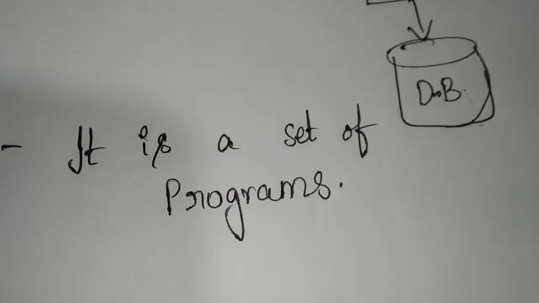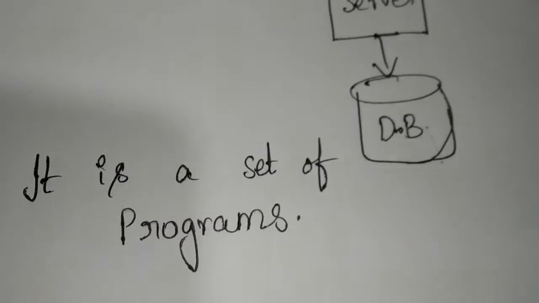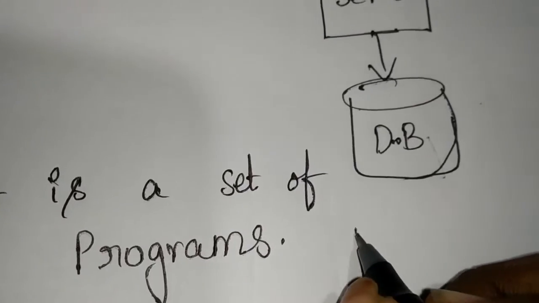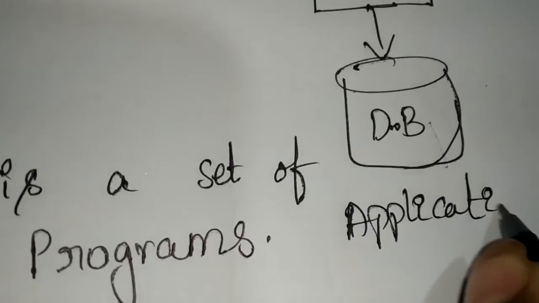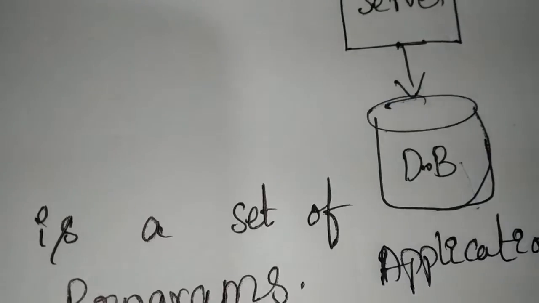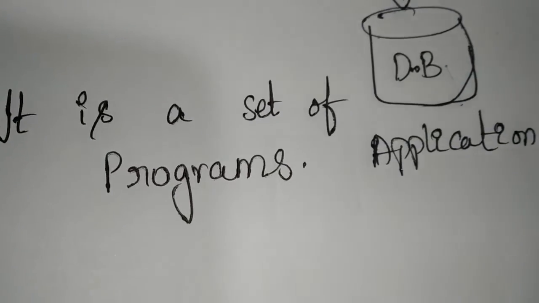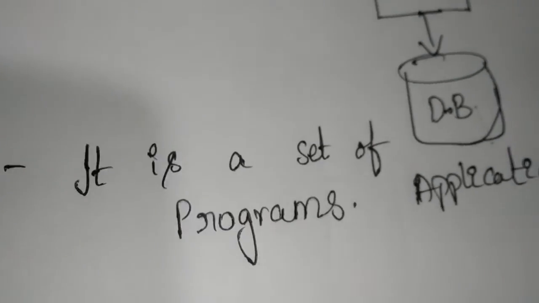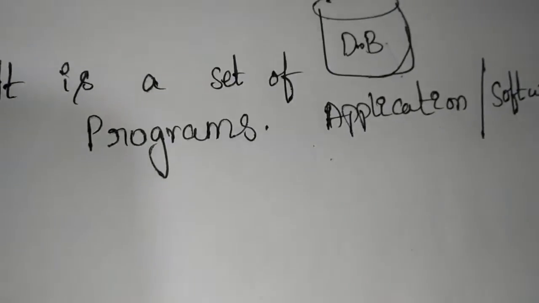A set of programs is called an application or software. All these programs are written by the programmer. So we have discussed this application or software, right?